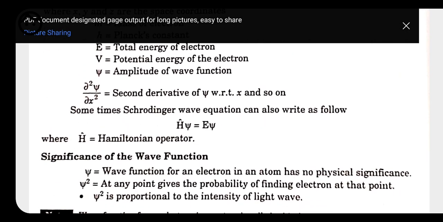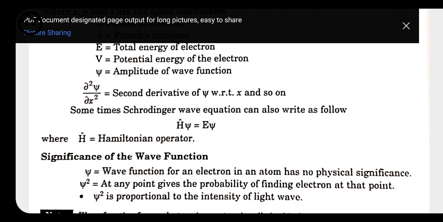Now we have the significance of psi, that is, the significance of the wave function. The first significance is that psi gives the amplitude of the wave associated with the electron. In this case psi doesn't have much significance in telling about the probability of finding the electron. But if we take the square of psi, this psi square gives us the intensity of the electron at any point, meaning the probability of finding the electron at any point.